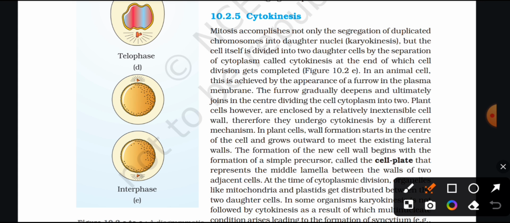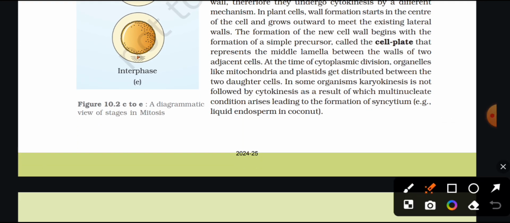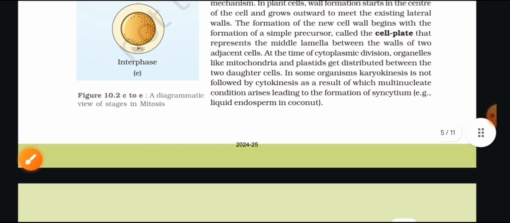At the time of cytoplasmic division, organelles like mitochondria and plastids get distributed between the two daughter cells. In some organisms, karyokinesis is not followed by cytokinesis. As a result, a multinucleated condition arises, leading to the formation of syncytium. For example, liquid endosperm in coconut.